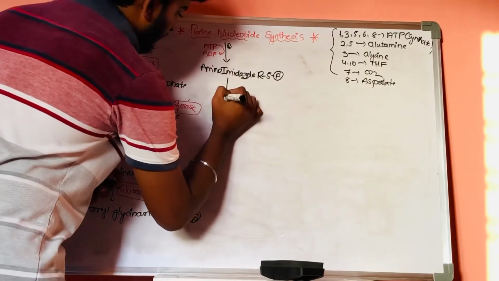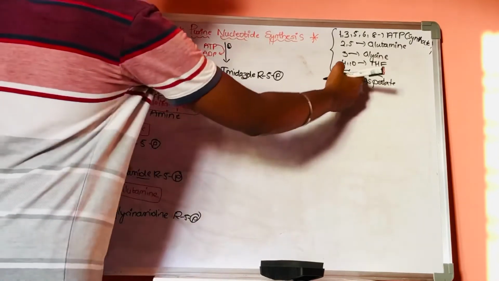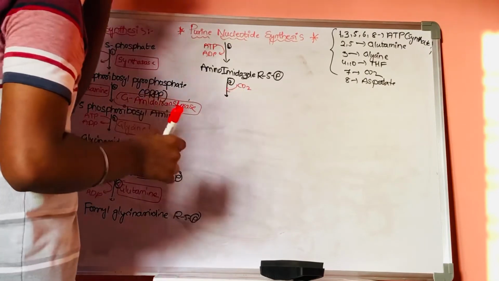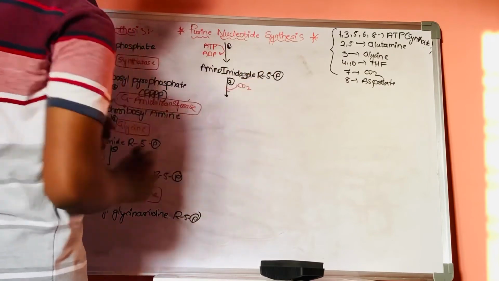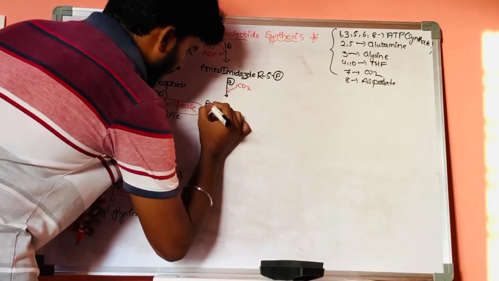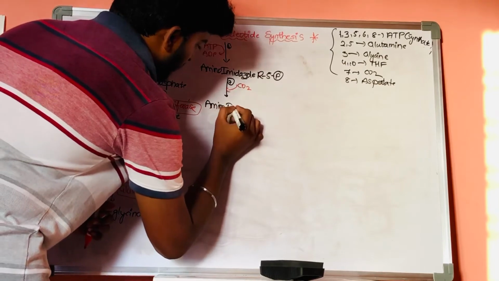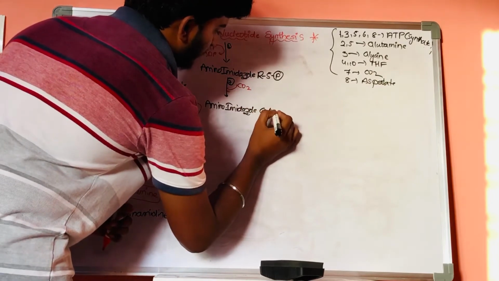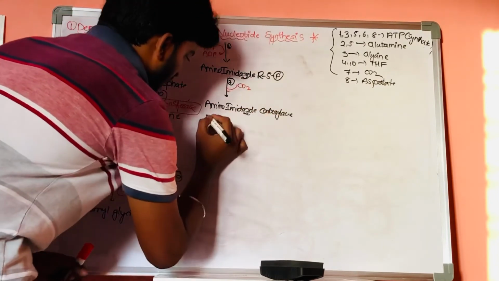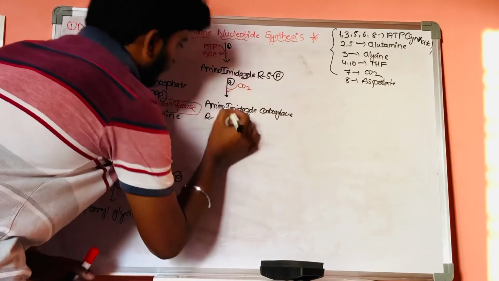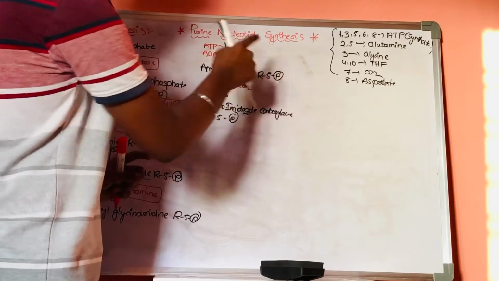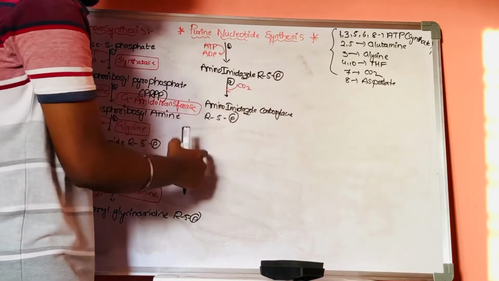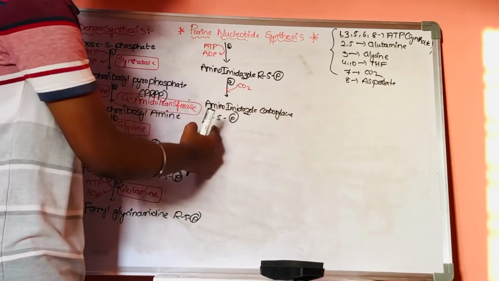Now, in the seventh step, it requires carbon dioxide. Carbon dioxide is added to it, which undergoes a carboxylation reaction. Now, this amino imidazole ribose 5-phosphate, by utilizing this carbon dioxide, will get converted into amino imidazole carboxylate ribose 5-phosphate.